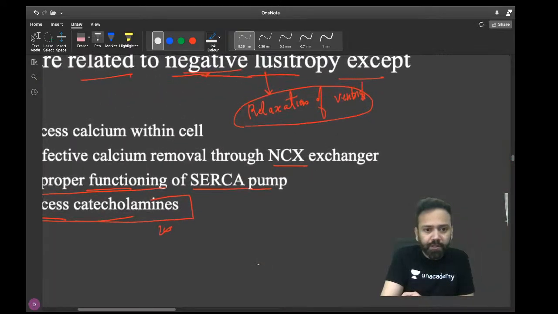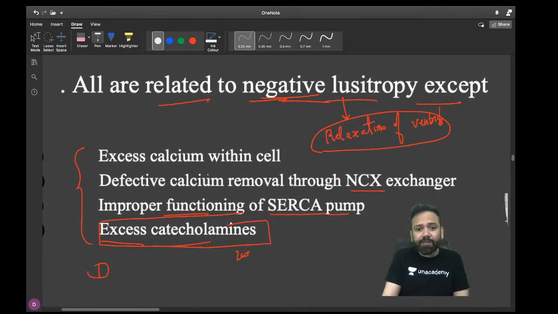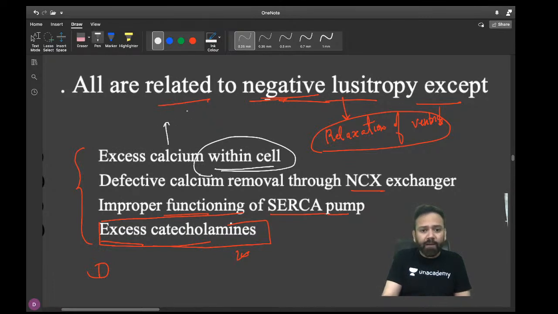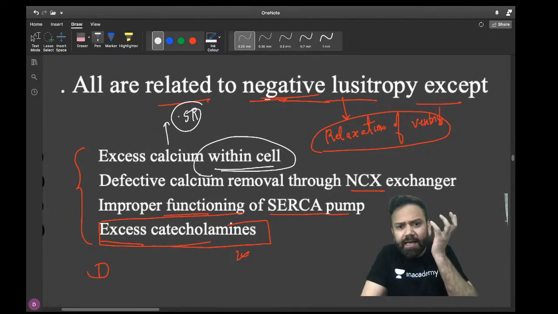Now coming to the question, excess calcium within the cell. Excess calcium within the cell is related to negative lusitropy. Yes, it is preventing your relaxation until calcium is put back by the sarcoplasmic reticulum. It cannot relax. What is relaxation?